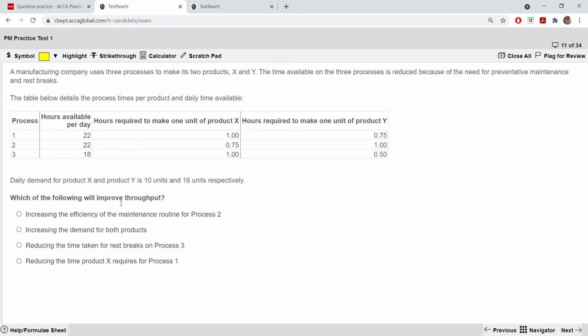So which of the following will improve the throughput? Increasing the efficiency of the maintenance routine for process 2. This will increase. Why? Throughput is determined by the bottleneck resource. Throughput means what thing in your process is stopping you.